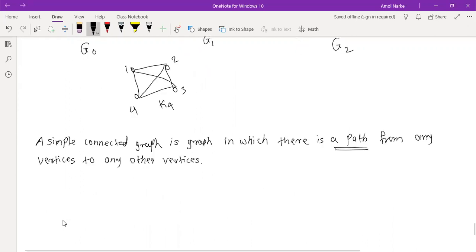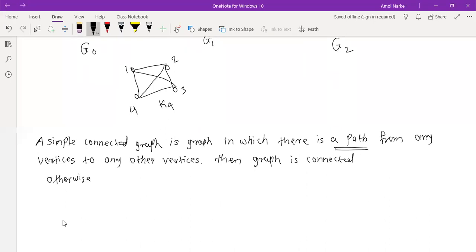Then the graph is connected. Otherwise, it is disconnected.